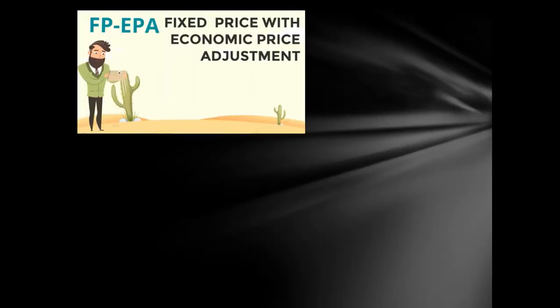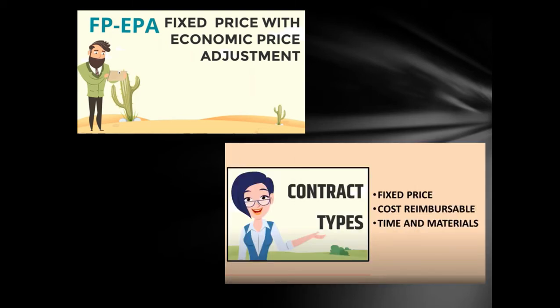is FPEPA, fixed price with economic price adjustment. This kind of contract is used on the basis of the dollar, because the dollar rate goes up and down, so the world economy goes up and down, and it can be used for longer periods of time. The next is the time and material contract, which is a hybrid of cost reimbursable and fixed price.